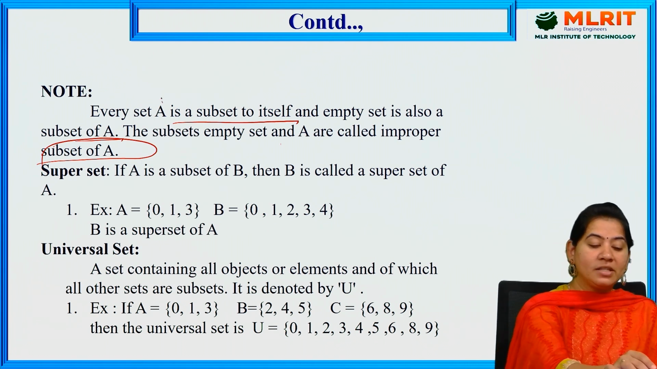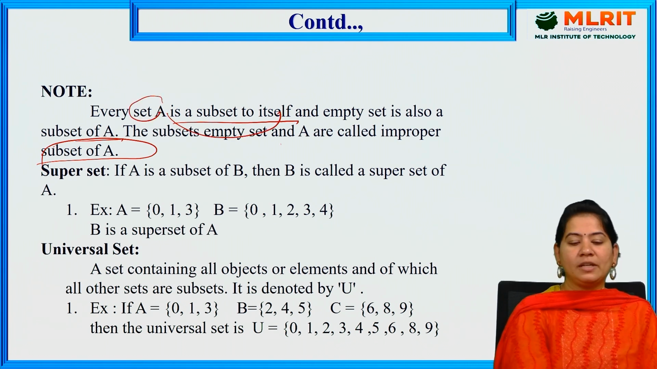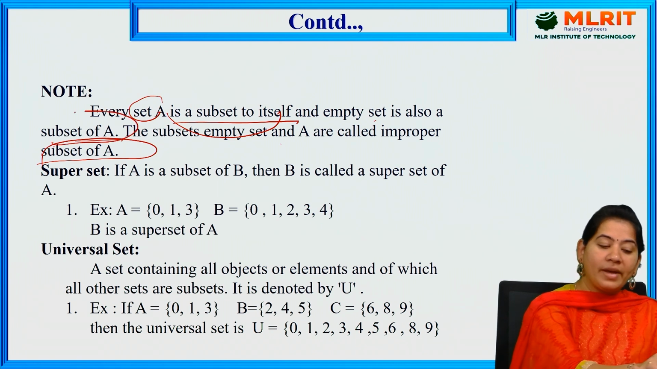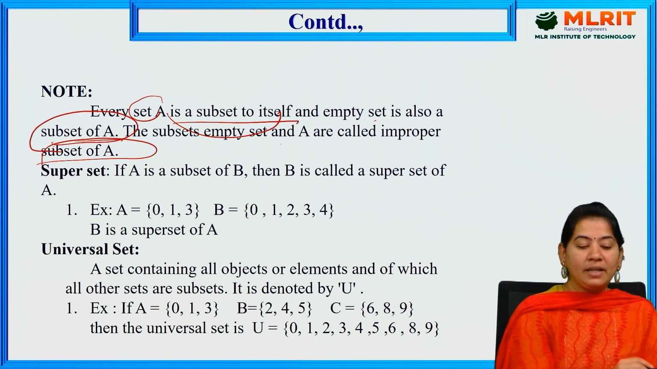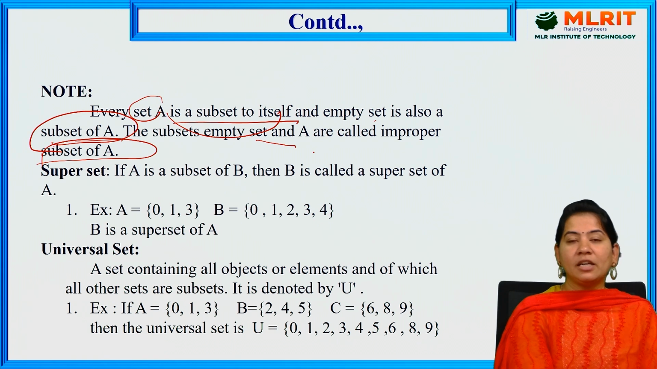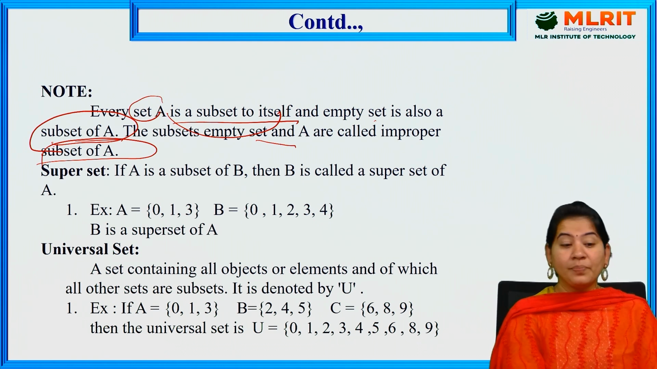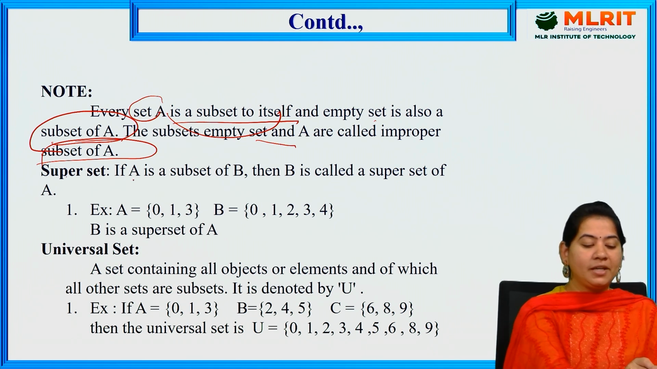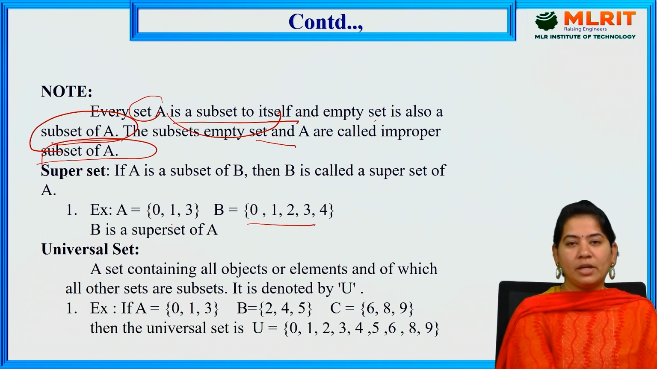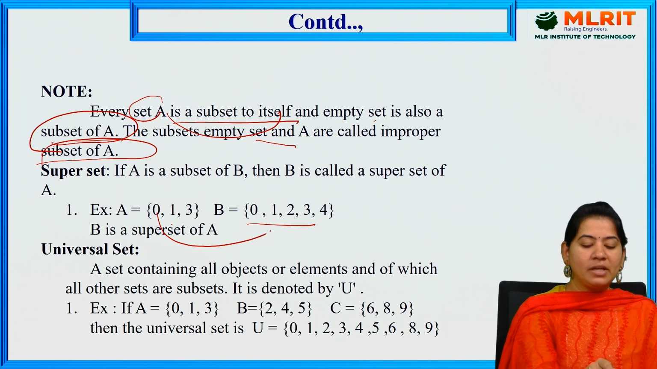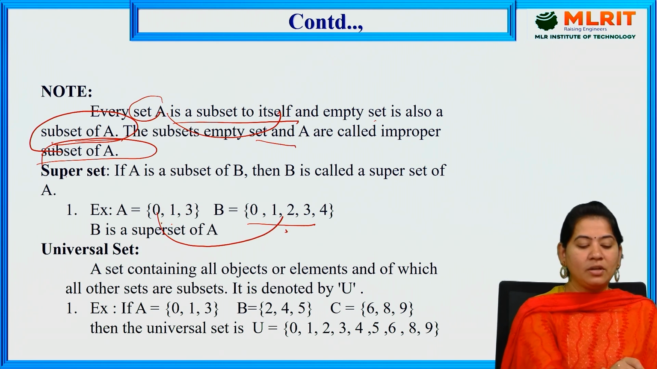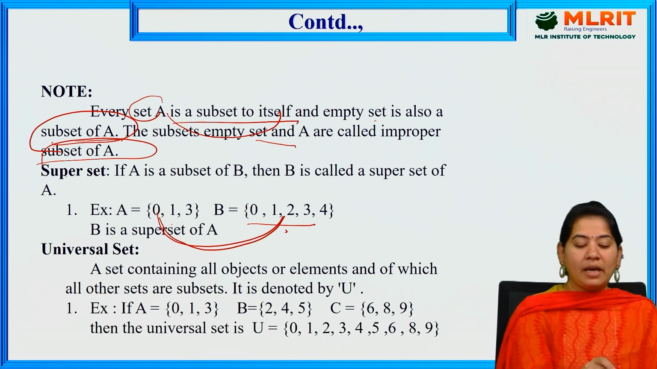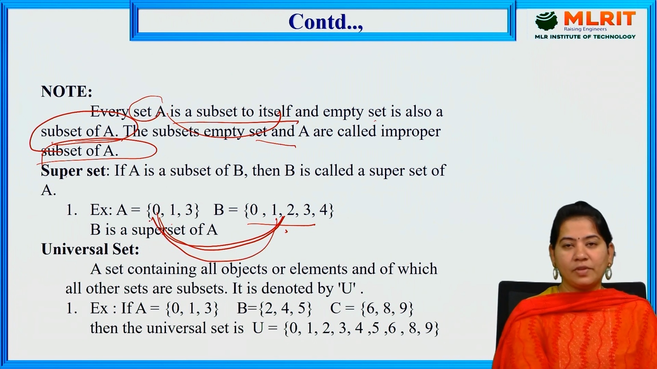If you consider set A, every set is a subset of itself and the empty set is always a subset of A. Both are called improper subsets. And next we have superset. If A is a subset of B, then B is called the superset of the set A. See the example: A is equal to {0, 1, 3}, B is equal to {0, 1, 2, 3, 4}. Here 0, 1, 3 are existing in B, so A is called the subset and B we can call a superset of A.